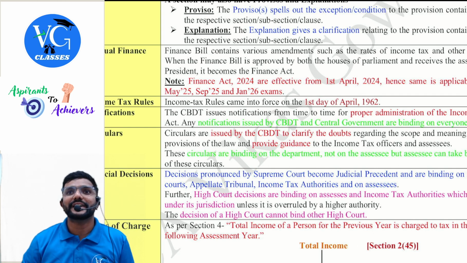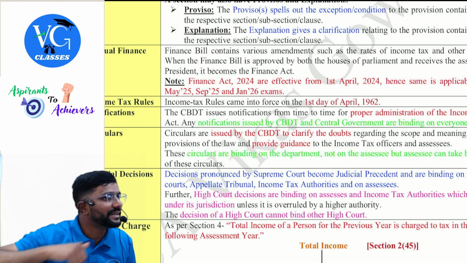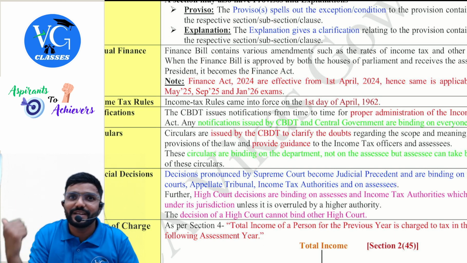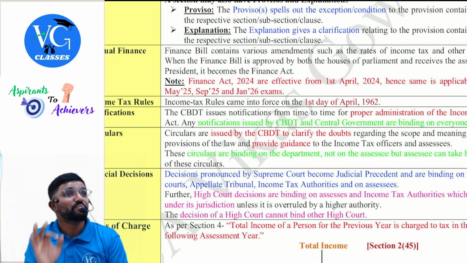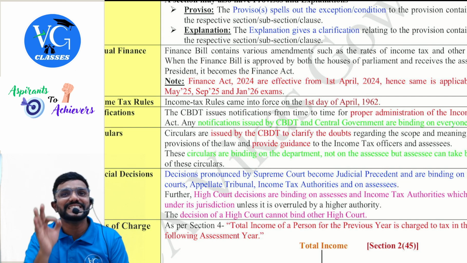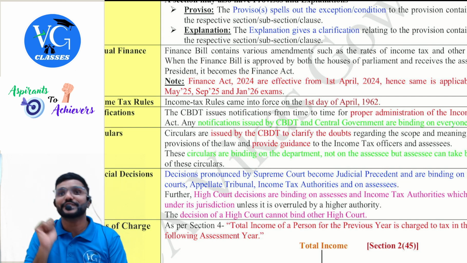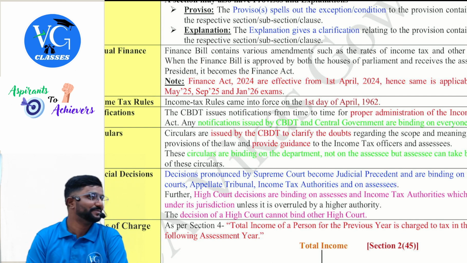What is a political party? Sir, my friend has set up a political party in the college. I have contributed to him for his bill. Can I claim deduction? No. Political party means the party which is registered under the Representation of the People Act. They have given that explanation. Where? Under the section only.